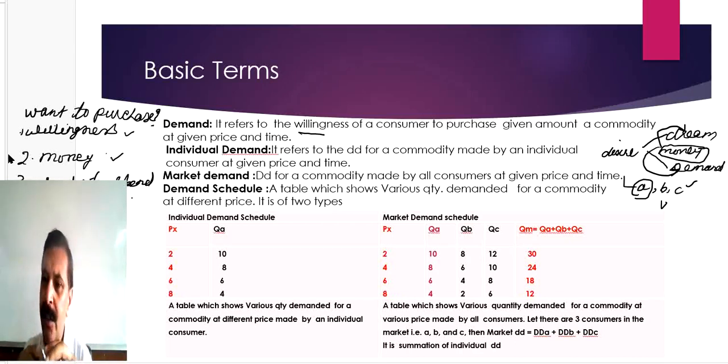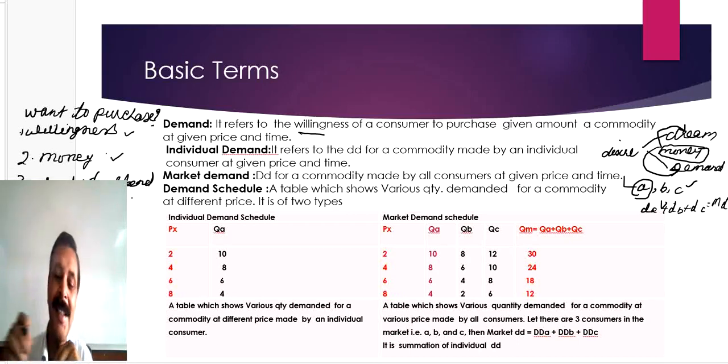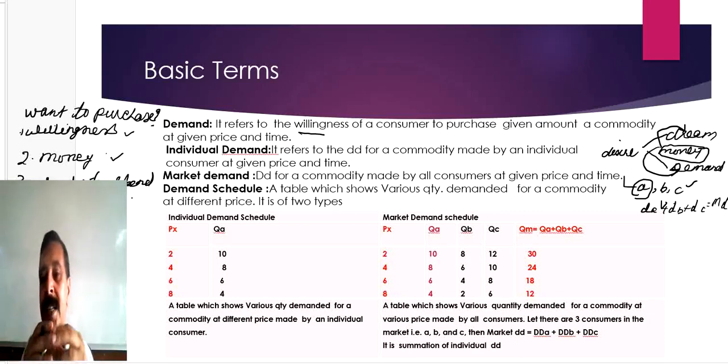Suppose there are three consumers in the market to purchase a gel pen. So, the market constitutes only three buyers. So, the total demand of all three buyers, means demand of A plus demand of B plus demand of C, that will indicate market demand. Means demand for a commodity made by all buyers at a given price is known as market demand.